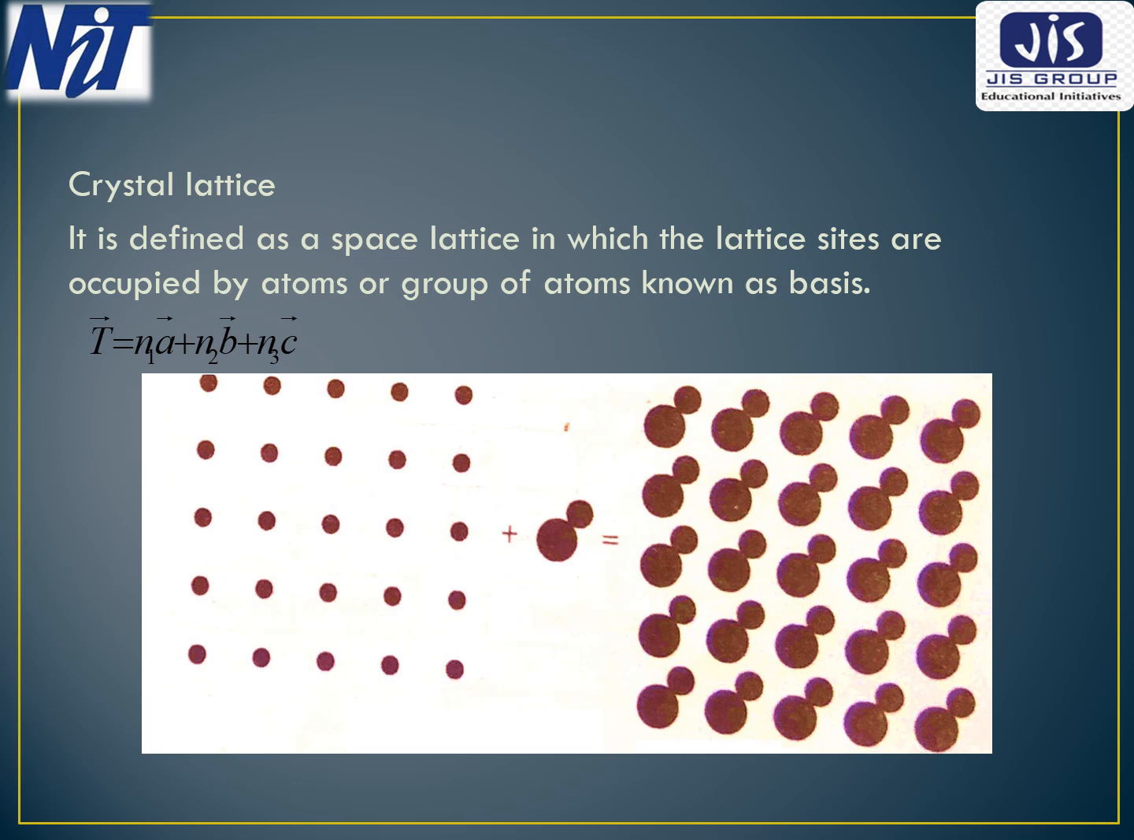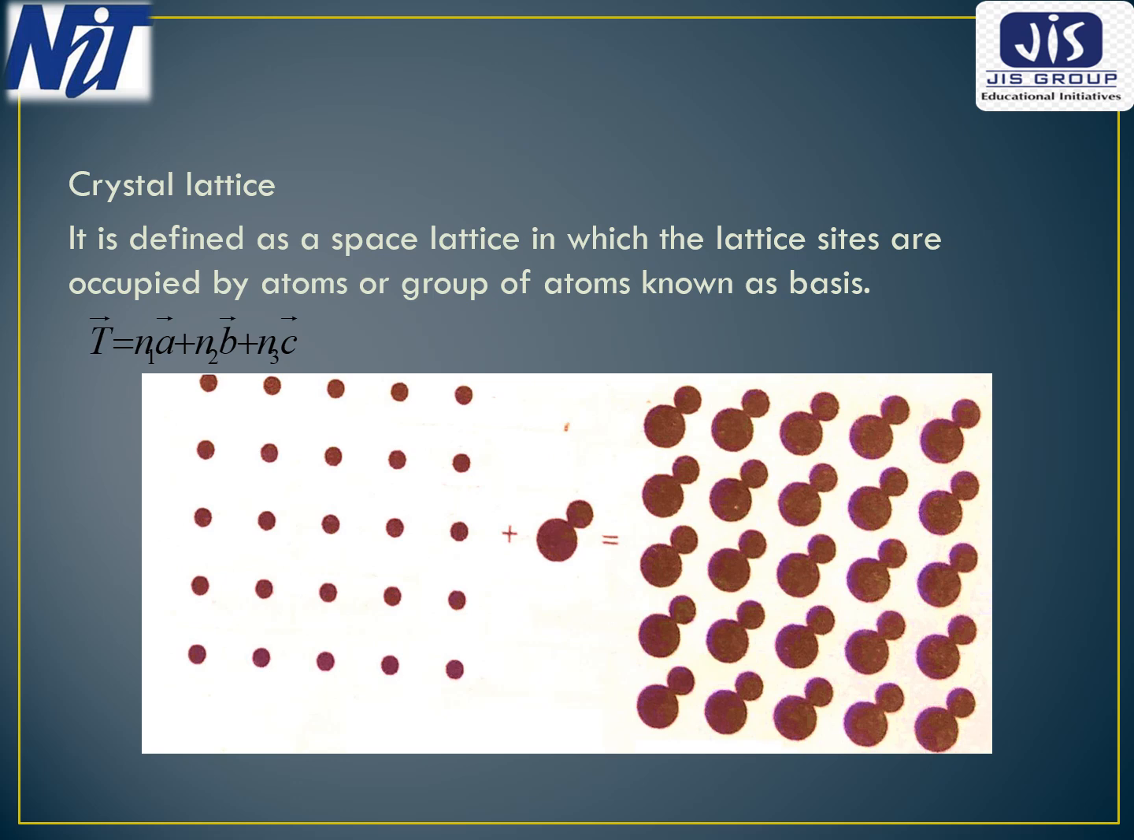Crystal lattice. It is defined as a space lattice in which the lattice sites are occupied by atoms or groups of atoms known as bases. That is, a lattice is a regular periodic arrangement of points in space that looks like a net-like structure. It has an environment about any particular point which is in every way the same as that about any other point. So all the points are connected, and we would expect a translation operation T defined as T equals n1 a plus n2 b plus n3 c.